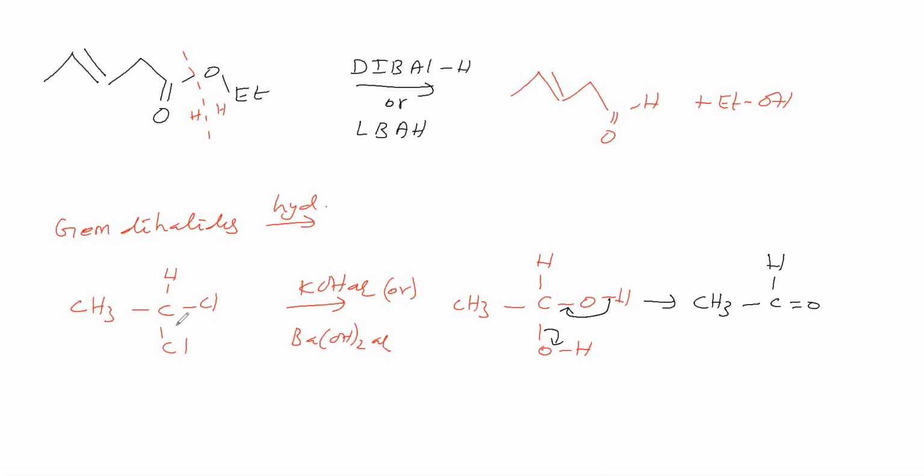So a gem dihalide on hydrolysis in the presence of base gives, here two OH groups attached to the same carbon, which is unstable. So water is leaving from this, and aldehyde is the product we are getting. Okay. Next we will take another gem dihalide for hydrolysis in the presence of base. Why is it called gem dihalide? Both halogens are attached to the same carbon, therefore it is called gem.